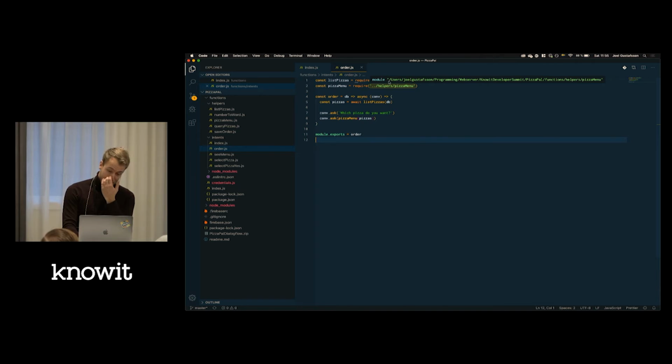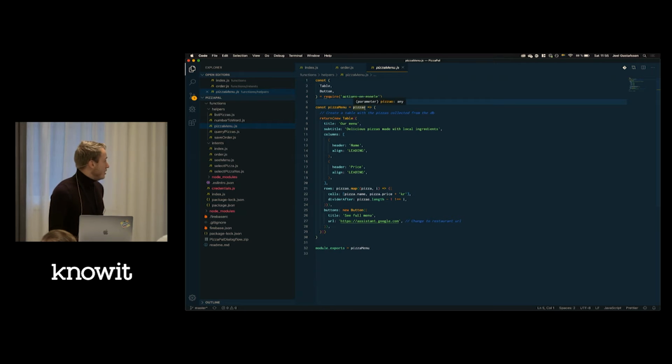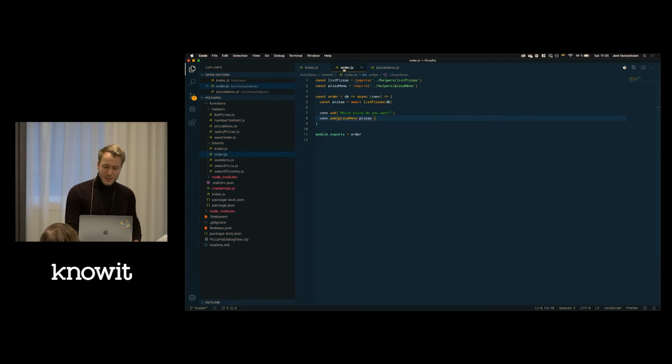And basically when we want to order a pizza, we want to show the user a menu of pizzas and also just a question like, which pizza do you want. So we can check the pizza menu. And this is just using Actions on Google to create the table you saw in the assistant simulator. So it's quite easy to do something visually appealing, but that can also just work through voice. And you always need to give the user the option to only run the assistant through voice. So this is basically just the intent for order.